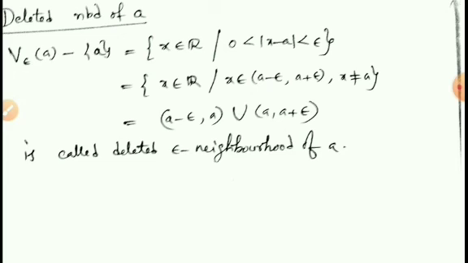In this video I discussed very, very important concepts. Out of these, the first one is what is a bounded set and what is an unbounded set, and what is bounded above and what is bounded below. And also we have discussed what is supremum and what is infimum, the relation between supremum and infimum, and some properties of supremum and infimum. Another important point we discussed in this video is the neighborhood of an element, and what is the deleted neighborhood of an element, a real number A. So all these are very, very important concepts.